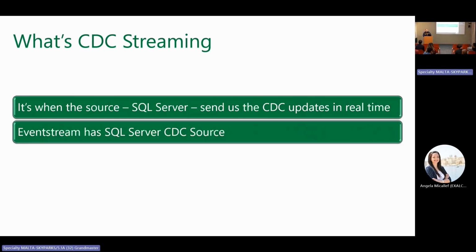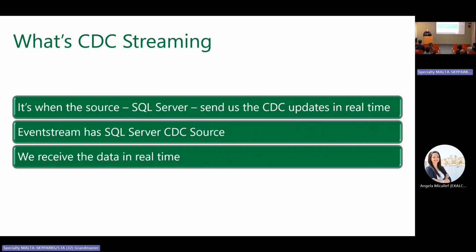Event Stream has a SQL Server CDC source, an Azure SQL CDC source, and it's not the only CDC source that exists in Event Stream, inside real-time intelligence, inside Fabric. As I said, CDC is becoming a pattern. So there are CDC sources available for other data sources as well, and these will increase, and increase more.